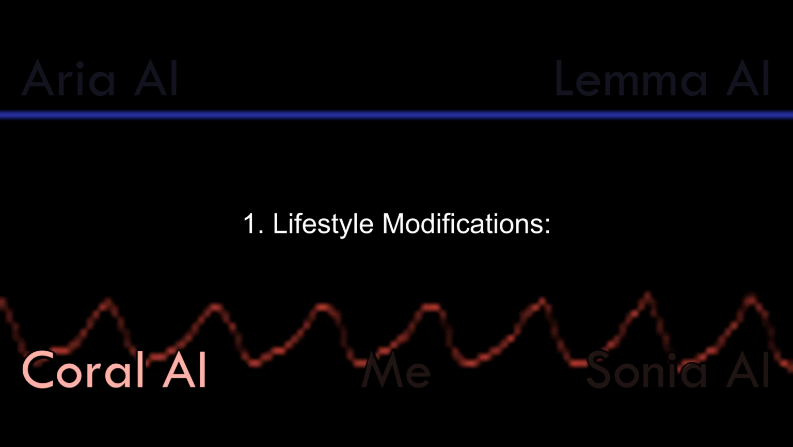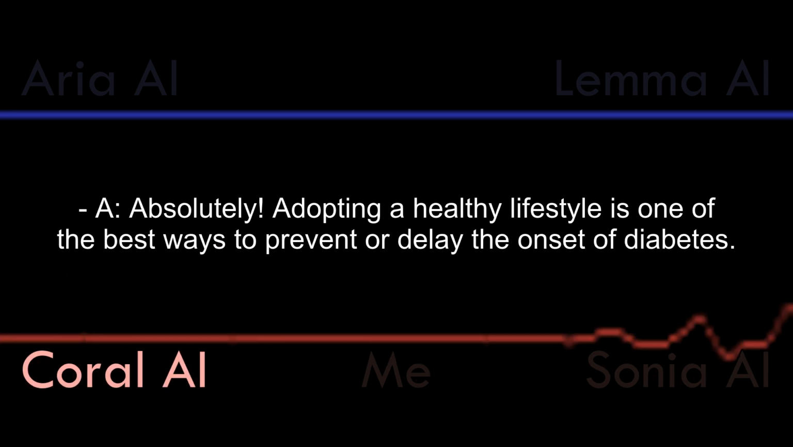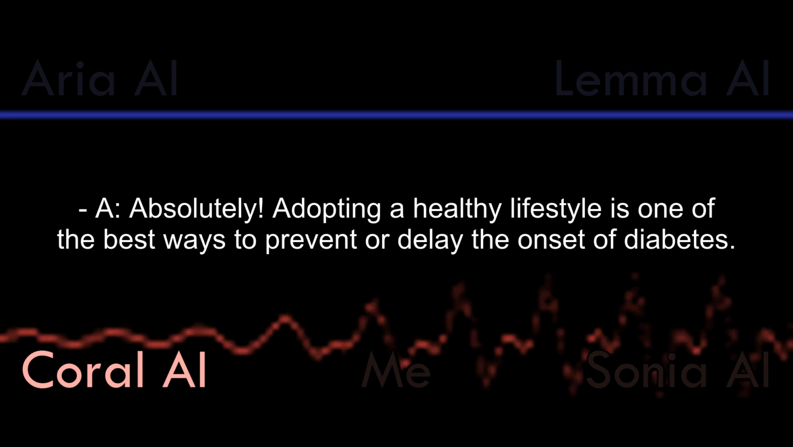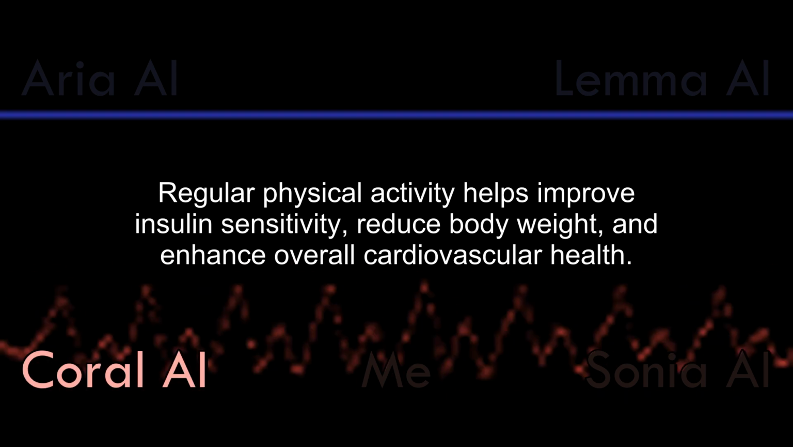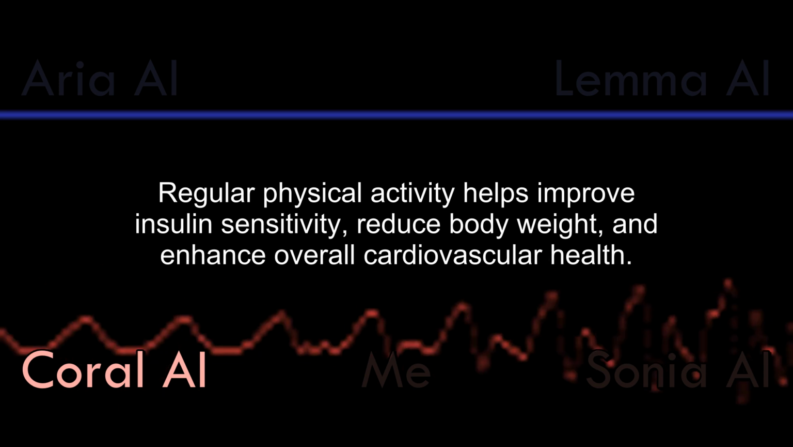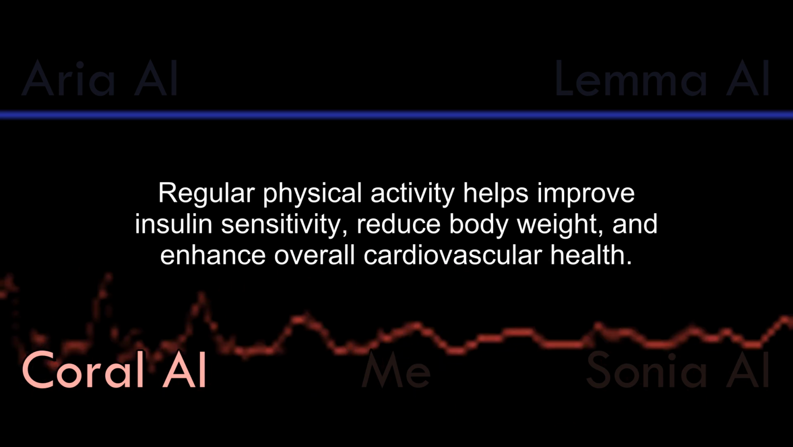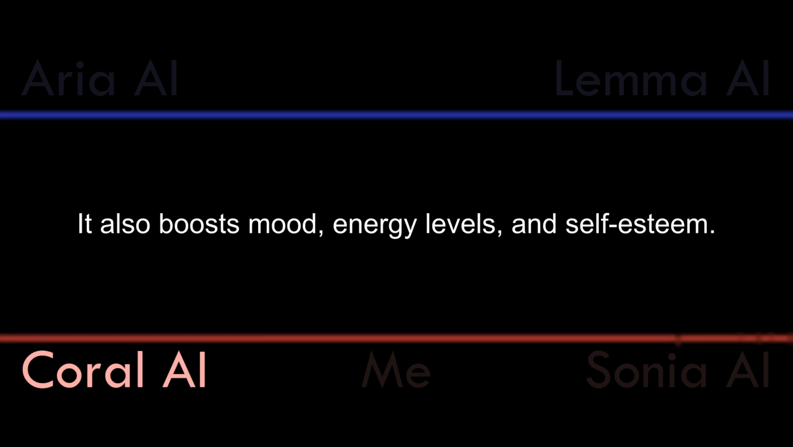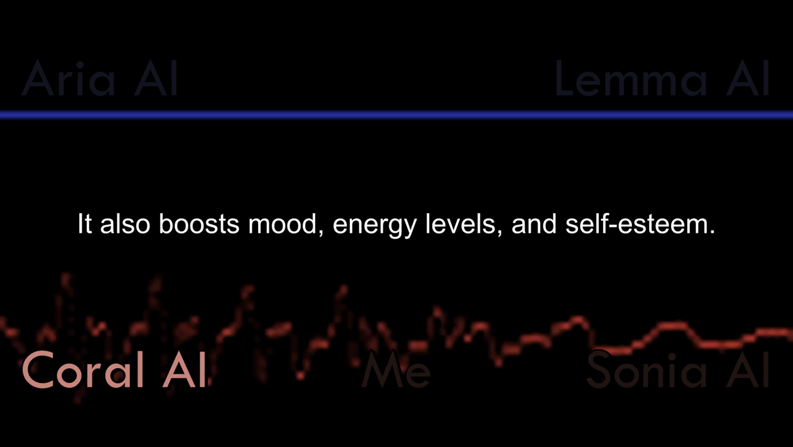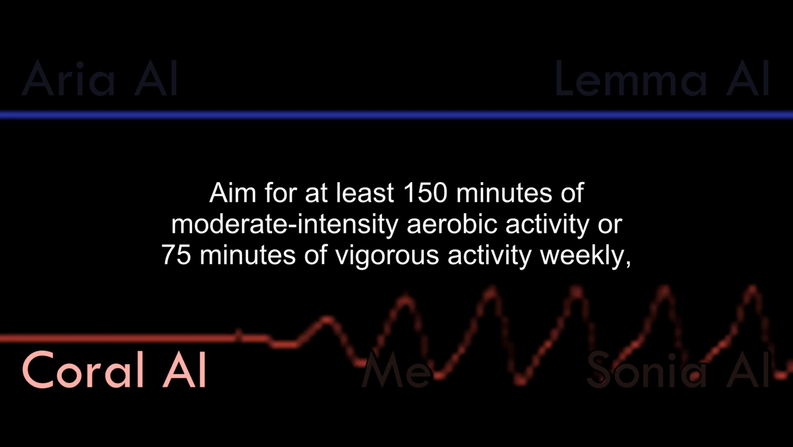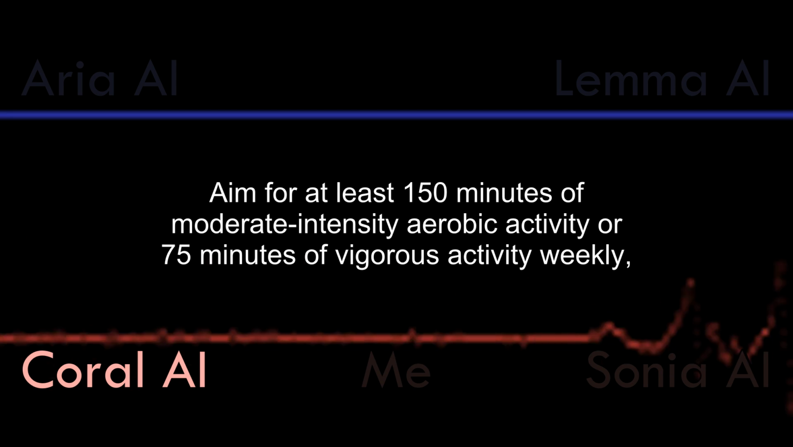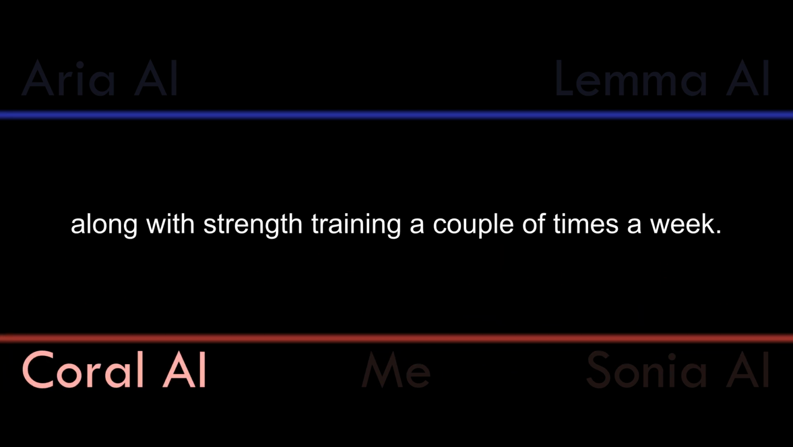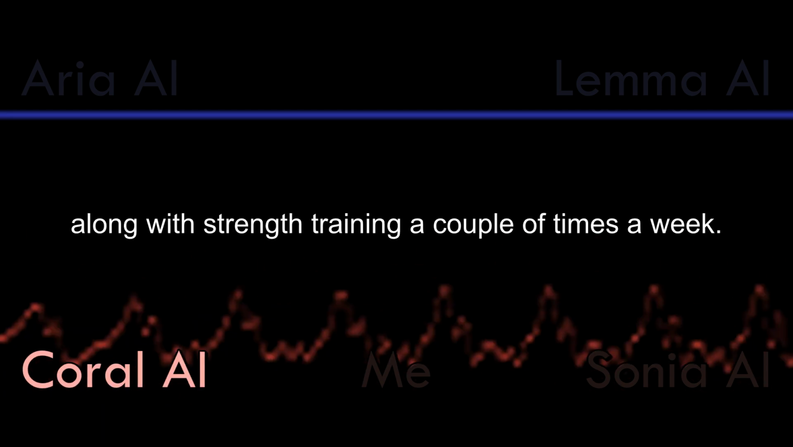1. Lifestyle modifications. Oh, absolutely. Adopting a healthy lifestyle is one of the best ways to prevent or delay the onset of diabetes. Regular physical activity helps improve insulin sensitivity, reduce body weight, and enhance overall cardiovascular health. It also boosts mood, energy levels, and self-esteem. Aim for at least 150 minutes of moderate intensity aerobic activity, or 75 minutes of vigorous activity weekly, along with strength training a couple of times a week.